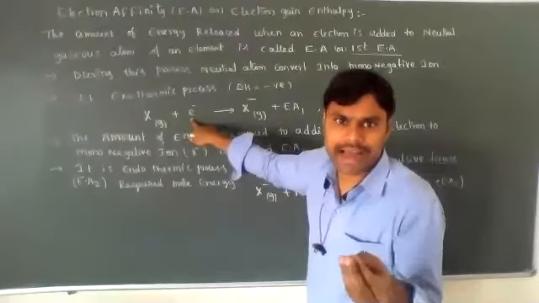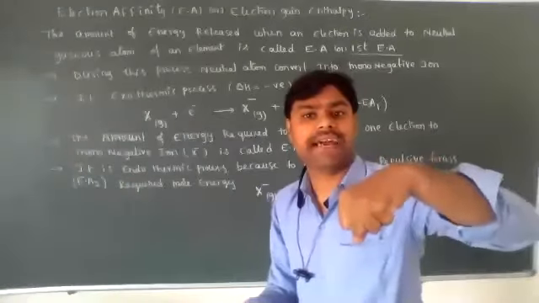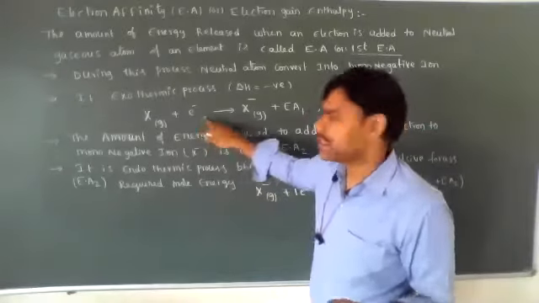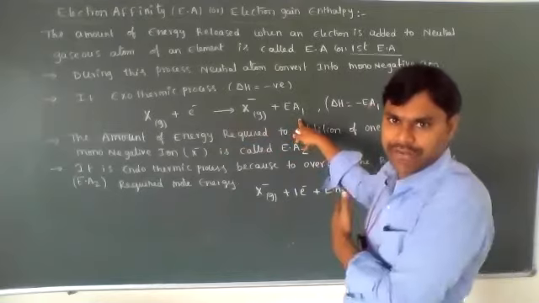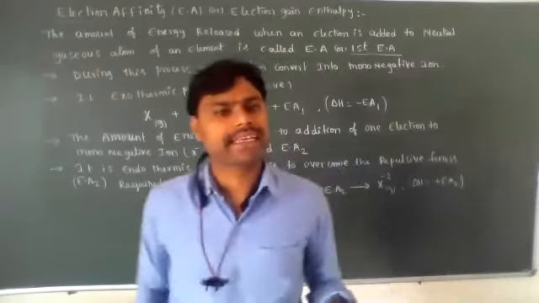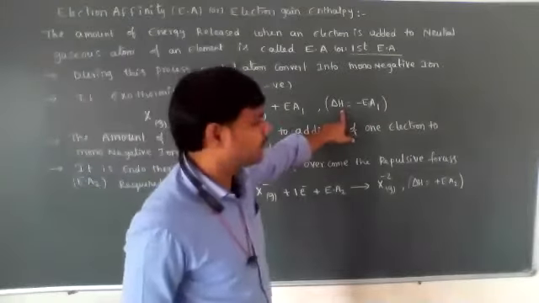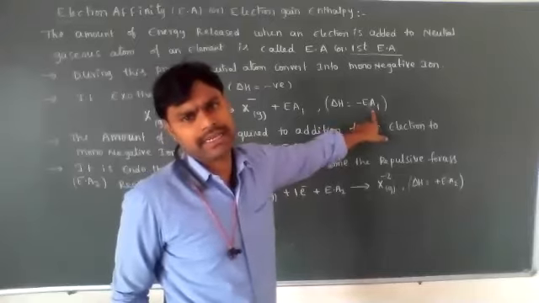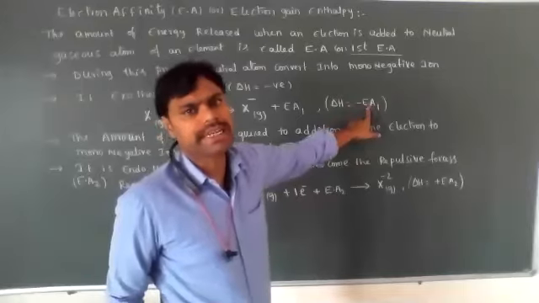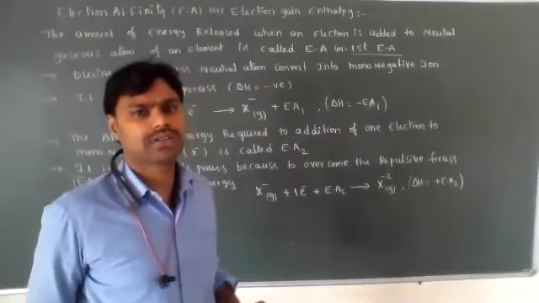So during this process, is it absorbing energy or releasing energy? Releasing energy. Ionization energy or ionization potential is absorbing energy, but this is releasing energy. That's why the released energy is represented on the right side of the equation. So the first electron affinity, EA1, is an exothermic process. Then delta H is minus EA1. Delta H is negative, meaning the enthalpy change comes with a negative sign, which indicates an exothermic process.